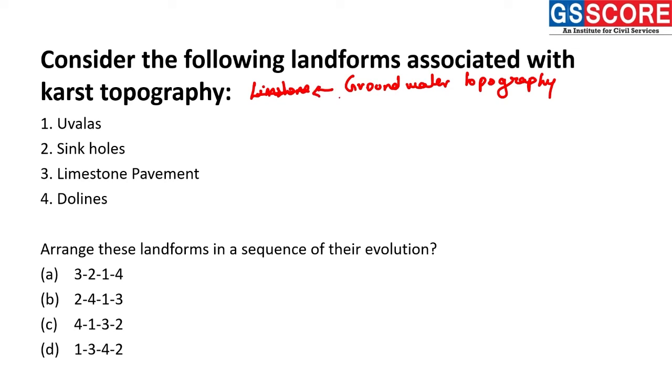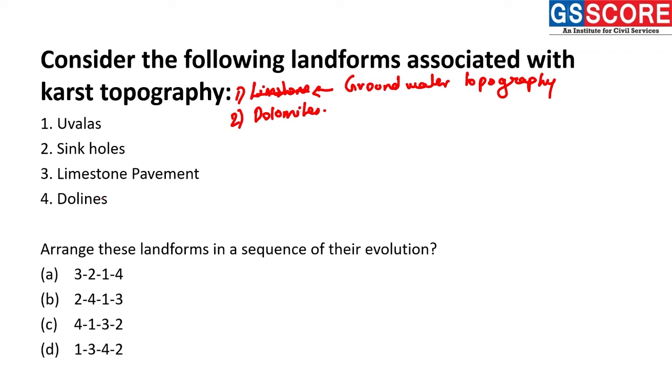Here we can see it is associated with limestone, and also related to dolomite, which is a kind of limestone. The question is asking: consider the following landforms associated with karst topography. First is uvalas, second is sinkholes, third is limestone pavement, and fourth is doline.